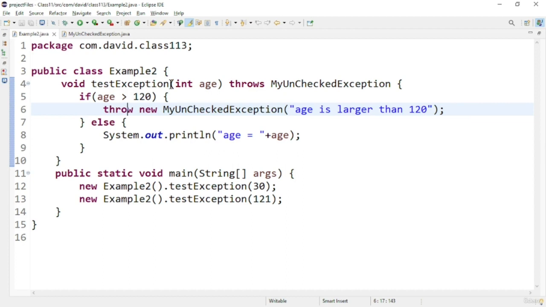So in this lecture, we went through how to create custom exceptions in Java. In most programs, we need to create our own custom exceptions, and we have to create multiple unchecked and checked exceptions. So at that time, we have to remember this thing that for unchecked exceptions, you have to extend the RuntimeException class, and for checked exceptions you have to extend the Exception class.